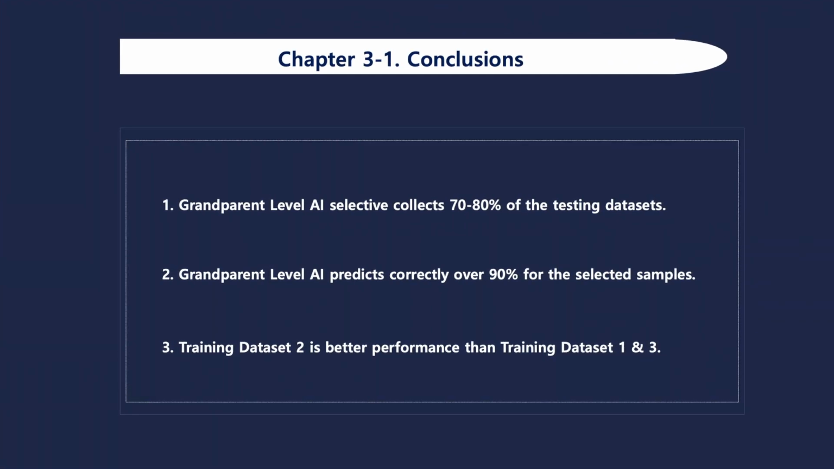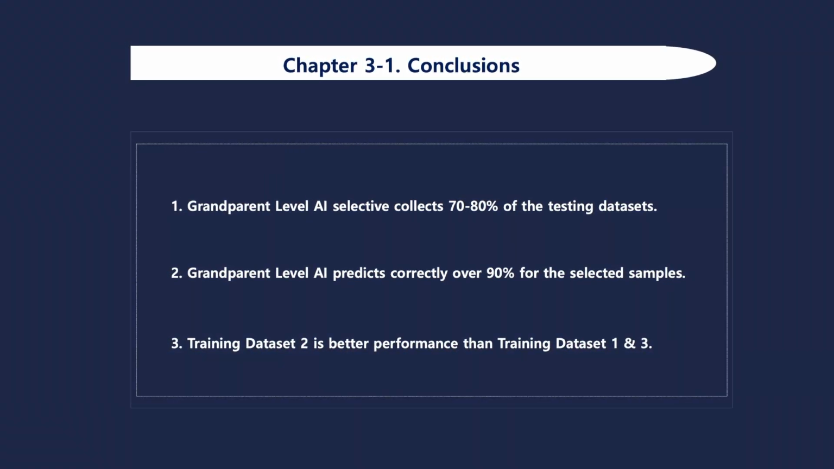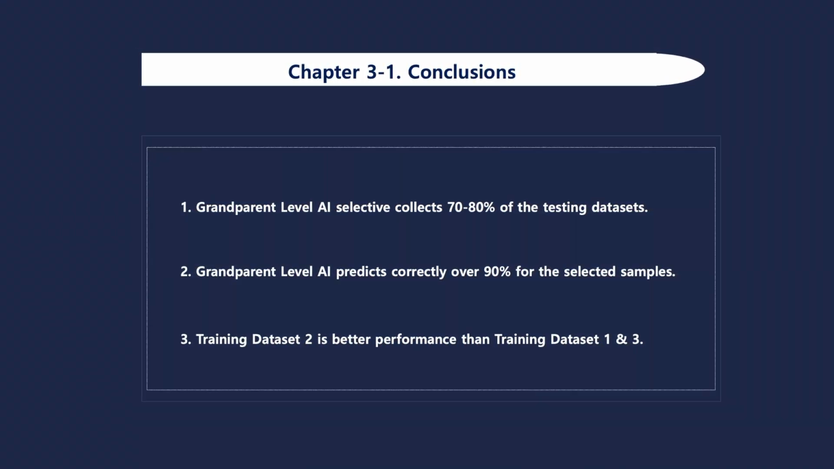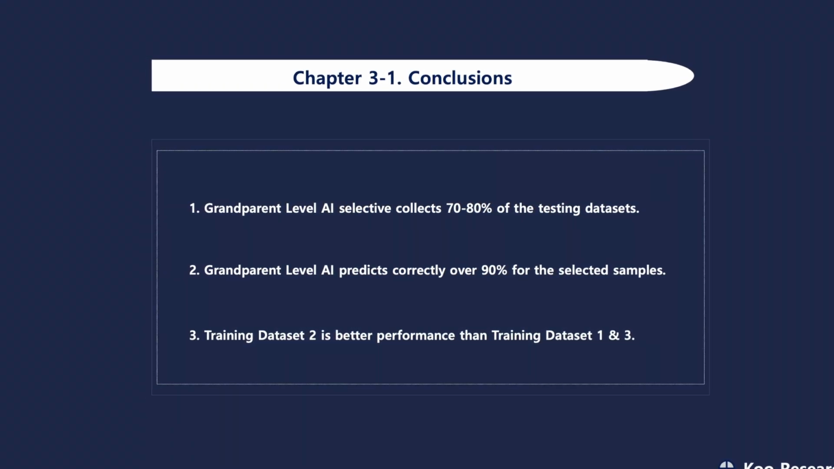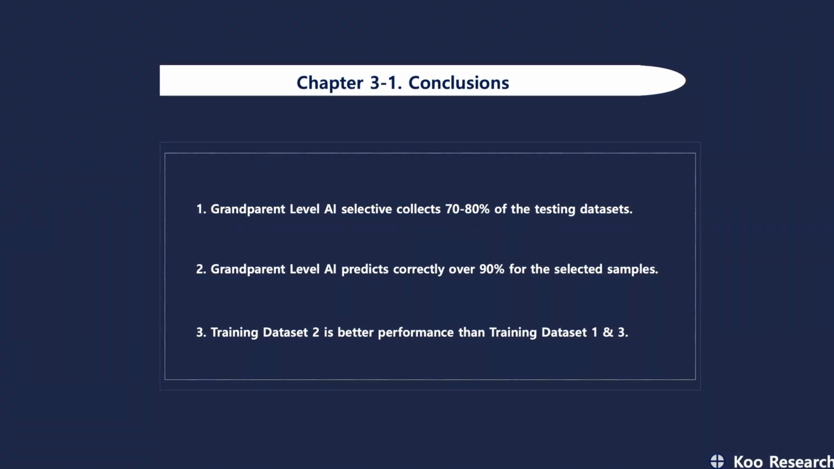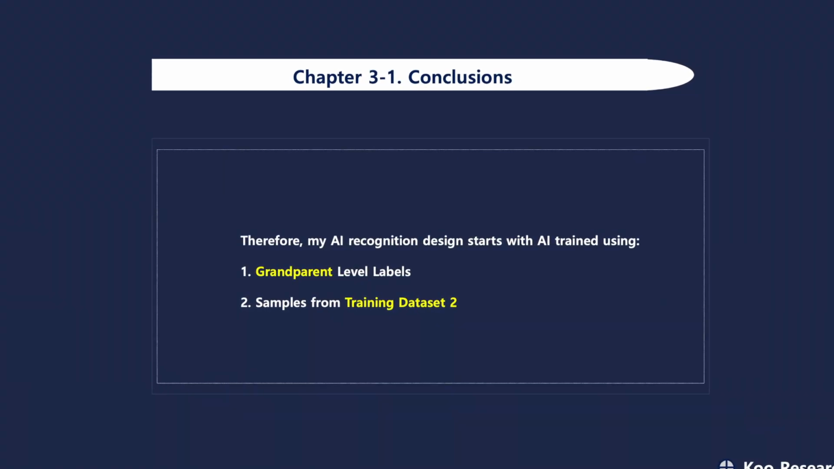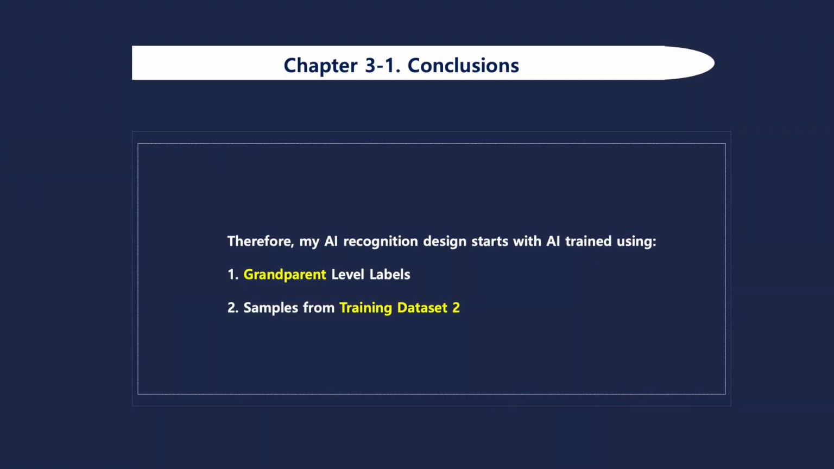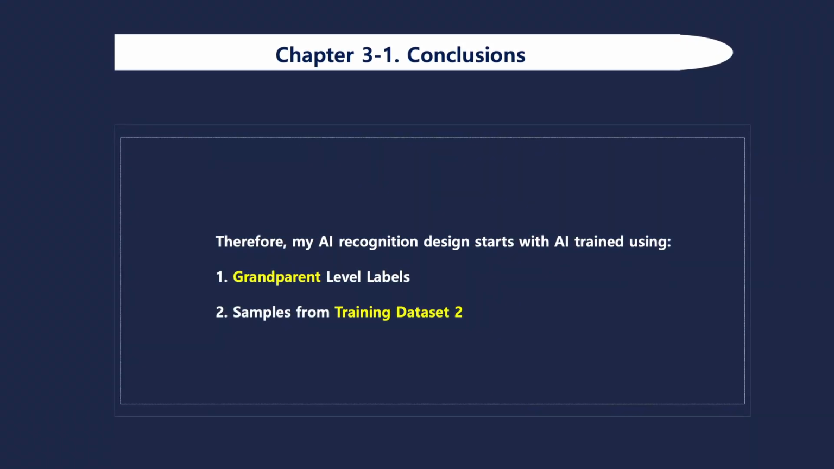Chapter 3:1. Conclusions. 1. Grandparent level AI selectively collects 70 to 80% of the testing datasets. 2. Grandparent level AI predicts correctly over 90% for the selected samples. 3. Training dataset 2 has better performance than training datasets 1 and 3. Therefore, my AI recognition design starts with AI trained using 1. Grandparent level labels, 2. Samples from training dataset 2.